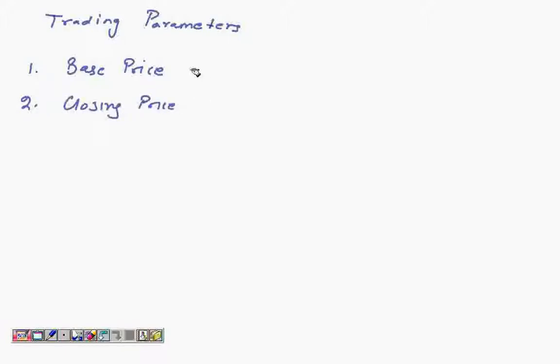Now, a base price is the one through which the contract actually opens. So it's the first price. It's the first price of the contract which is to be traded. If you look at the base price, there can be a demarcation of what is going to be the base price of a contract on the first day of its launch and on subsequent days.